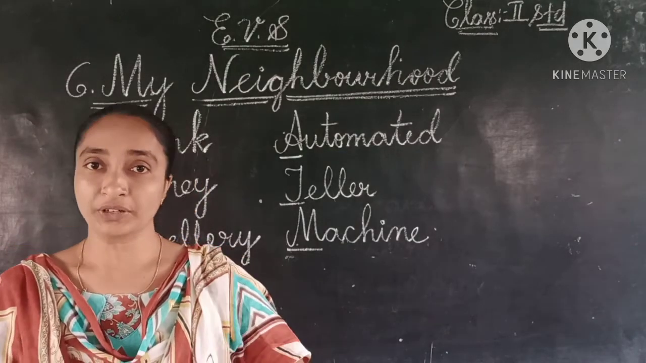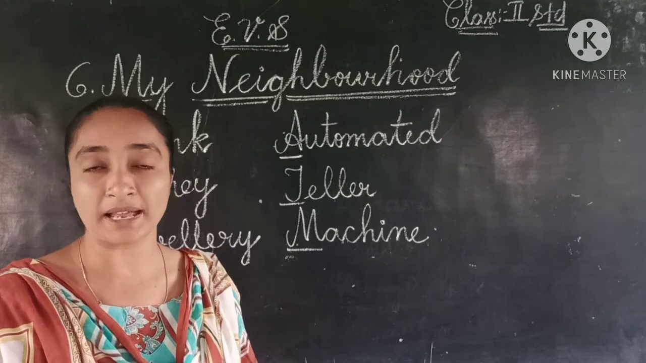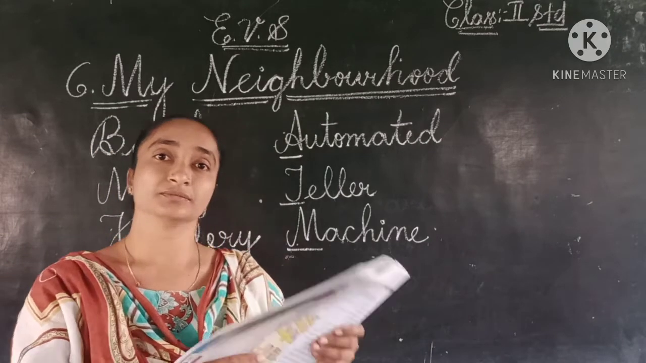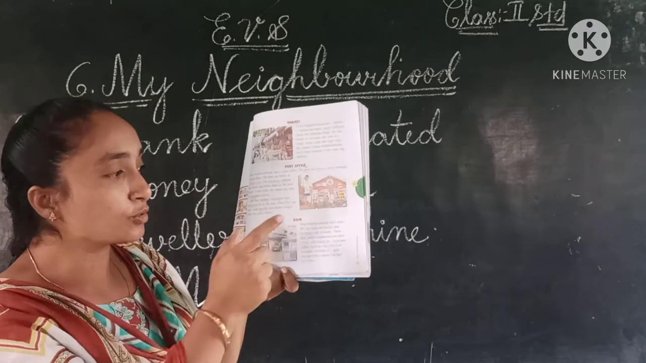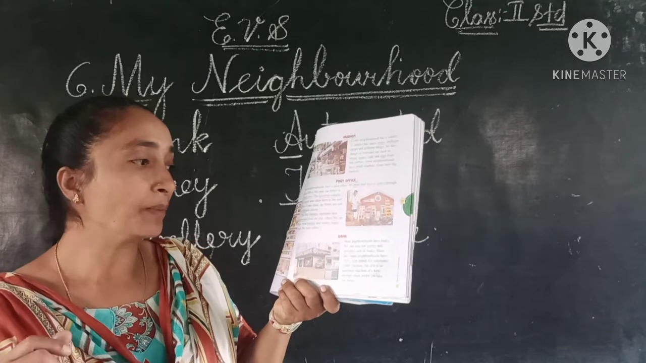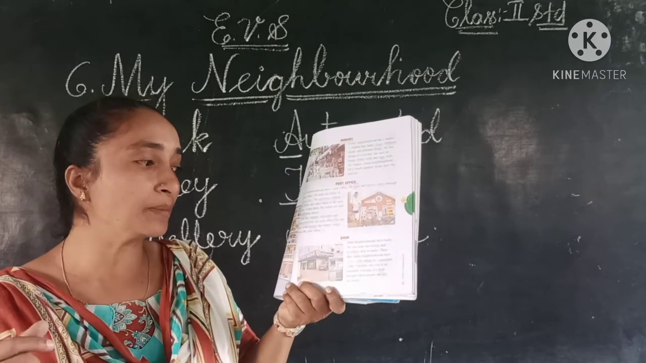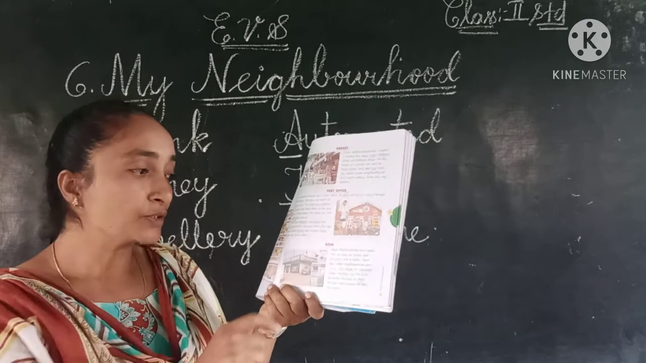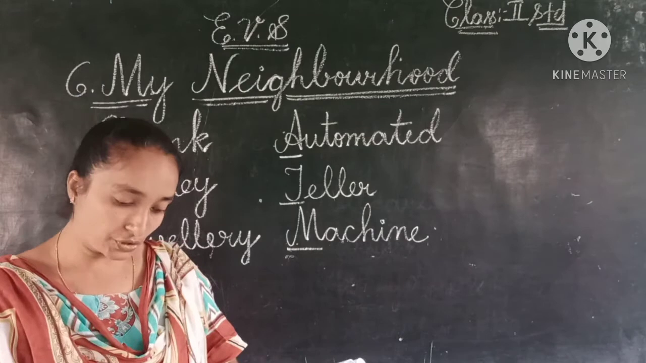Automated teller machine. In short form we call it ATM. Different banks will be there, no, children? HDFC Bank, Syndicate Bank, Union Bank, State Bank, Andhra Bank. Most banks will be there. Here we can see the picture of a bank. In most neighborhoods we can keep our money and jewelry, everything, safe in the bank. Many neighborhoods will have ATMs also. ATM stands for automated teller machine.